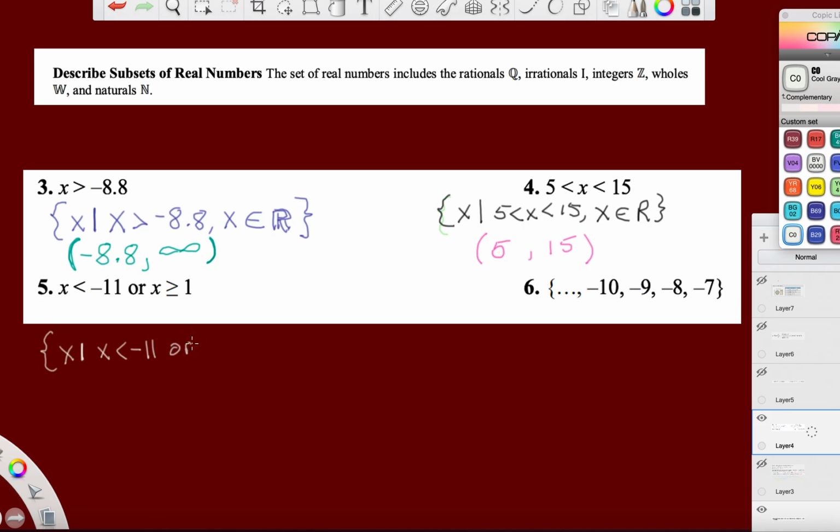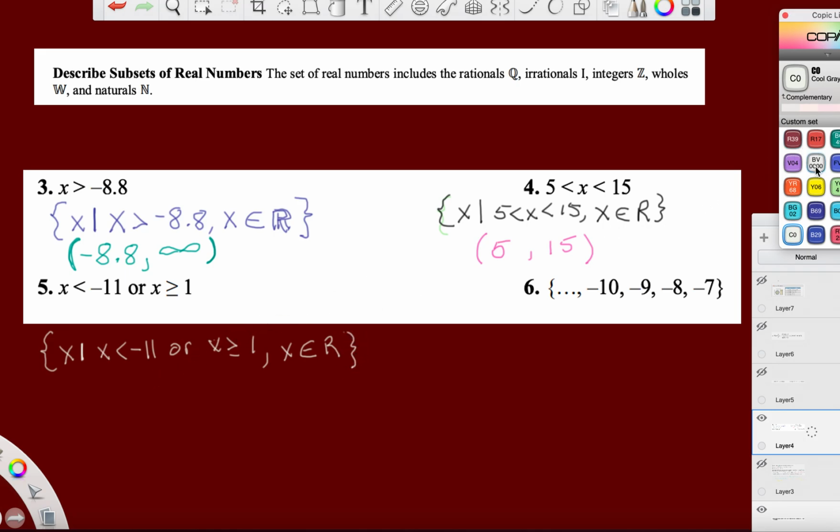Even the or. X is greater than or equal to 1. Comma. Do we have a list of counting numbers like these guys? No, we do not. So again, just like before, we're still talking about real numbers. And we're going to close it up.